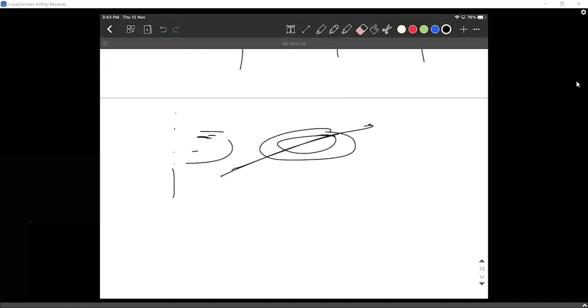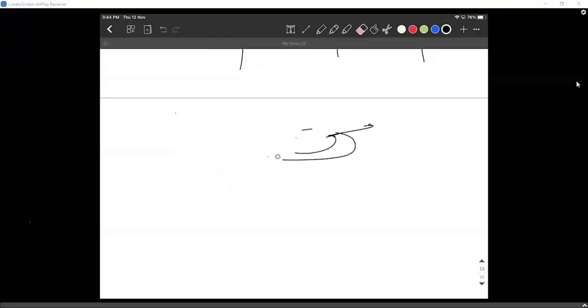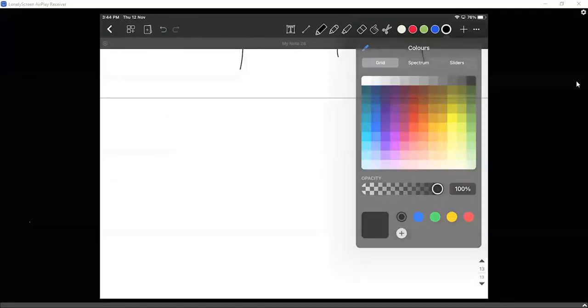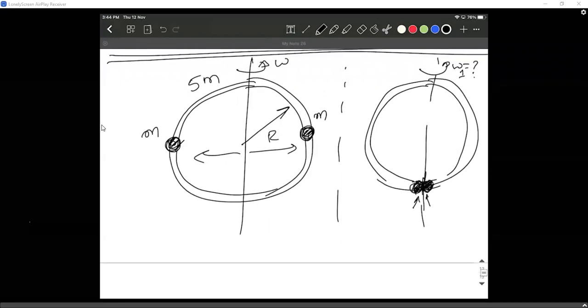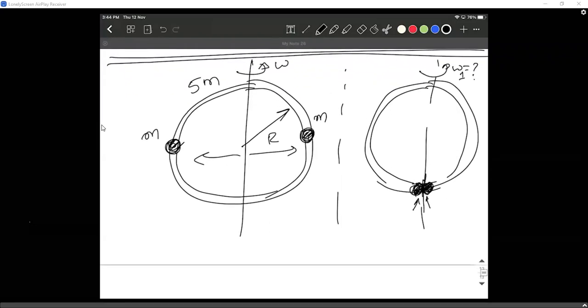Aditya. Aditya? Sir, 5/2 nu. Sorry, omega. Omega. 5 by 2 omega? Yes, sir. You gave that omega value, like if you denoted omega. Yeah, yeah. So what am I getting about it? This omega one as 5/2 omega.